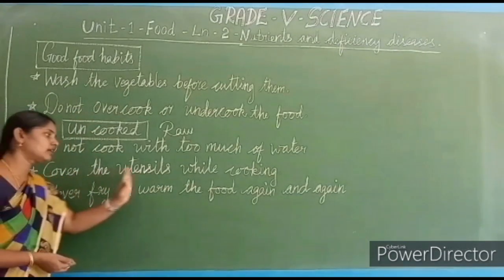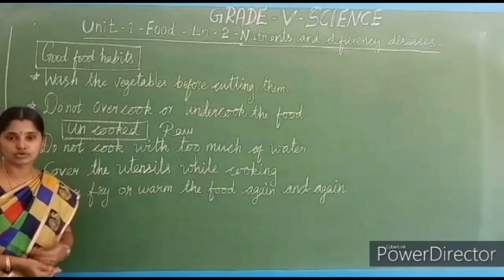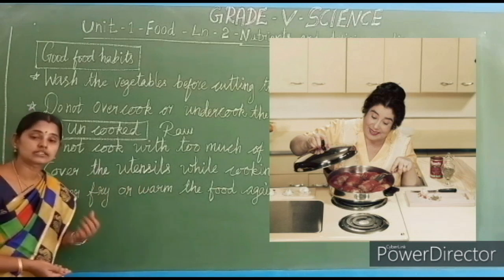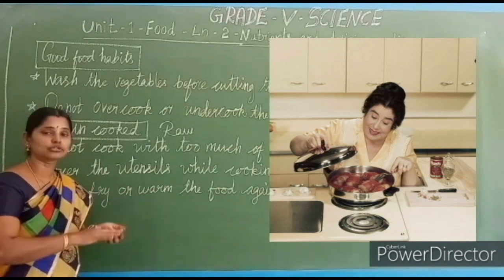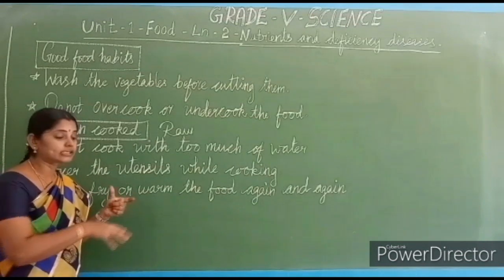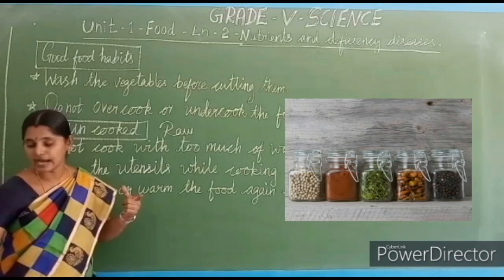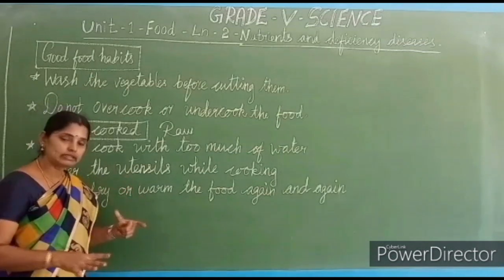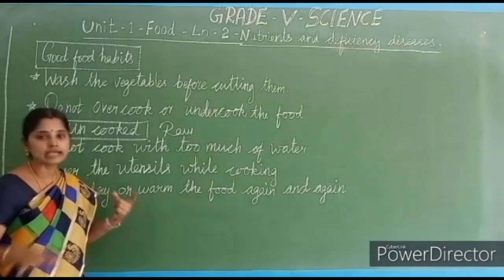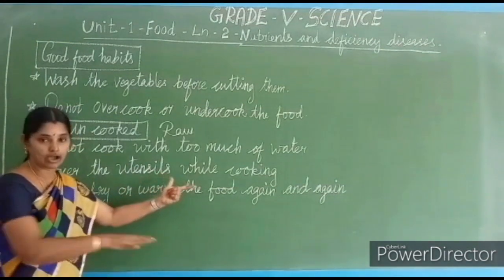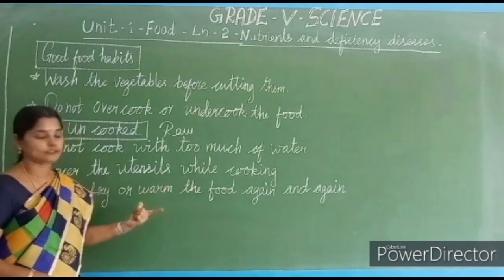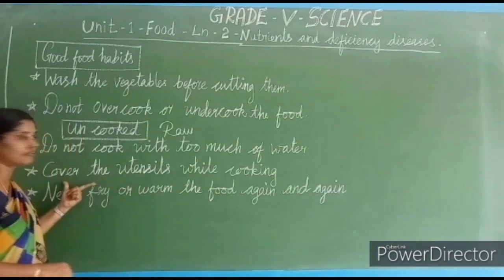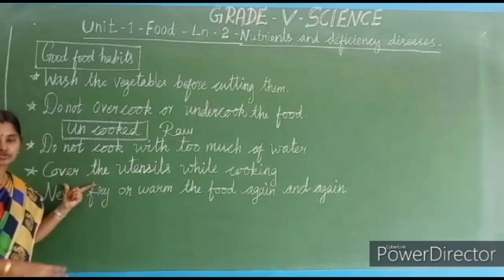Cover the utensils while cooking. What is utensils? Paathirangal, samayal paathirangal. So cover the utensils while cooking. Keep all the needed ingredients nearby on the countertop itself. We call the kitchen platform the countertop. Keep all the ingredients near the stove while cooking, not all the time. While cooking, keep all the ingredients near it, so you can cook very quickly and you can cover the utensils then and there. It should not be open.